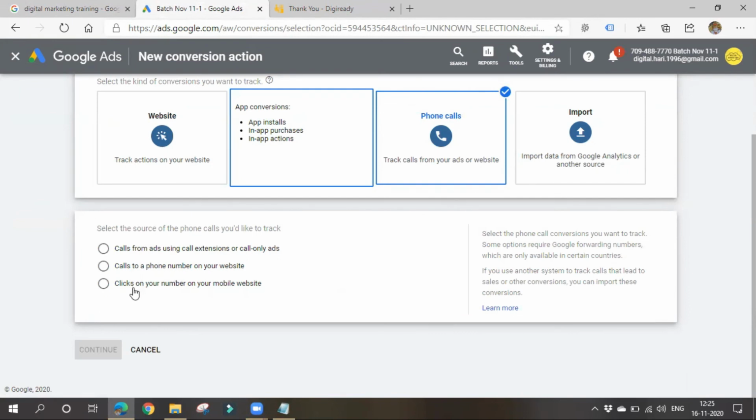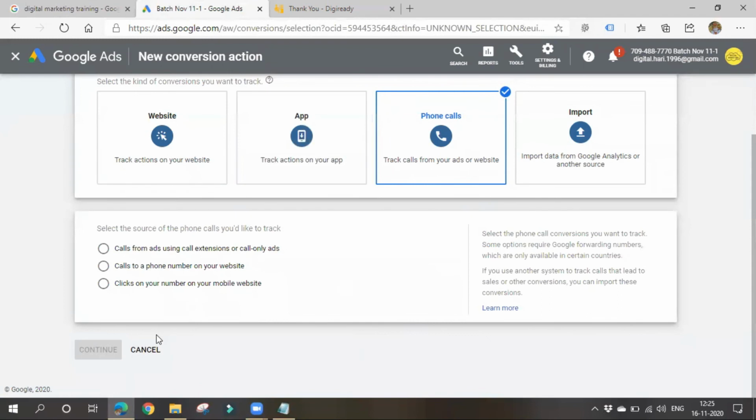Or else you can click on your number on your mobile website. Mobile website means app. You might have placed your phone number on your mobile app. If you are getting calls from those apps, you can choose this. Again, you have to place this conversion tracking code on your mobile app. As I do not have an app, I'll go with ads or website. I'll choose this. Continue.